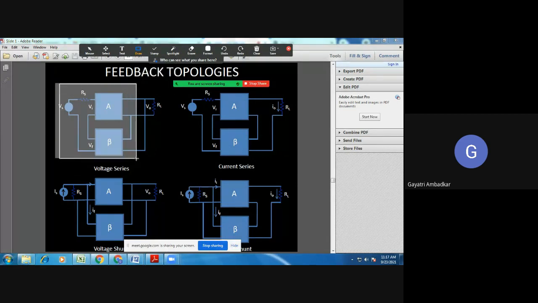In this square, this is our amplifier, and this is the beta network, which has some input and produces this signal.